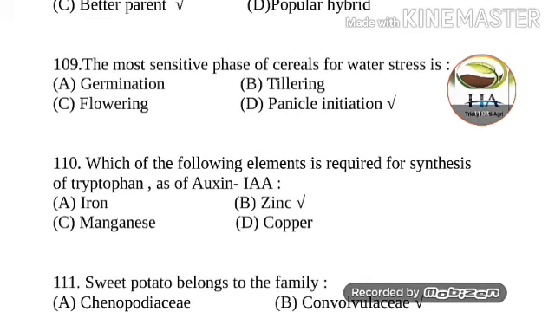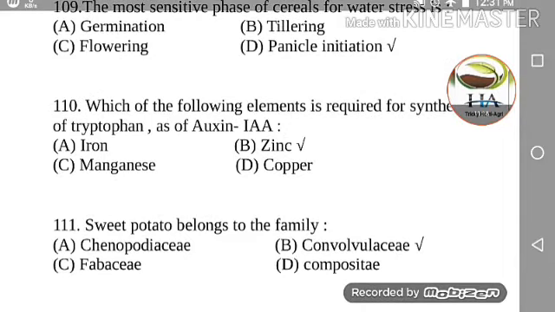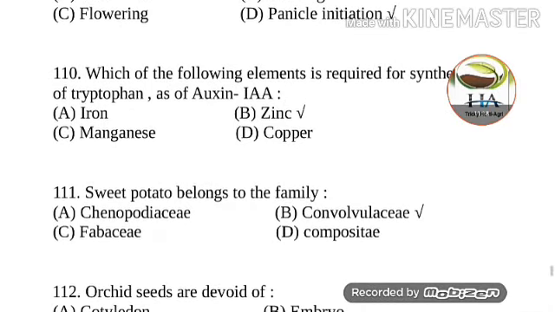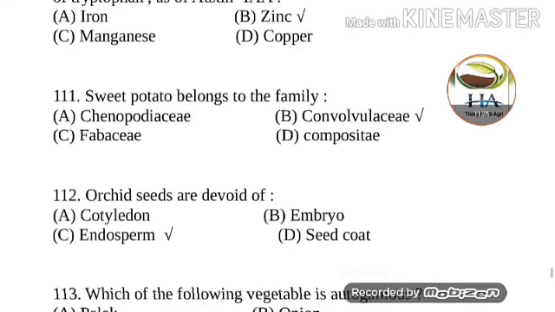Next question is, which of the following element is required for synthesis of the tryptophan as of auxin IAA? So options are iron, zinc, manganese and copper. Answer of this question is option number B, zinc. Next question is, sweet potato belongs to the family. Answer of this question is Convolvulaceae. Option B is the correct answer.